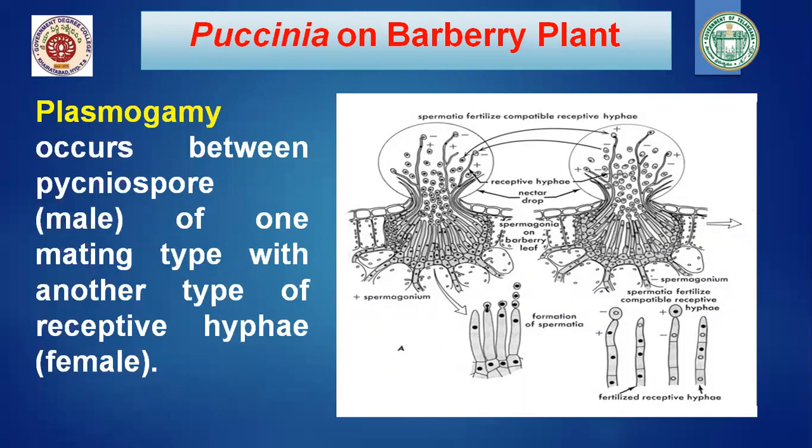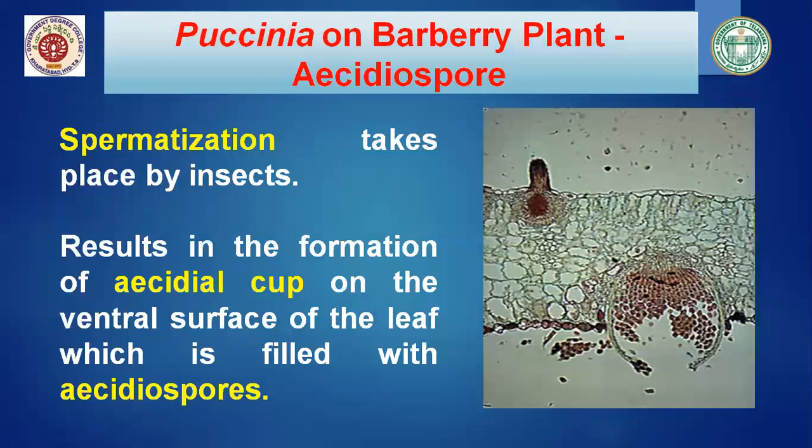This dikaryotic mycelium is formed on the ventral surface of the barberry leaf. It forms a proaecidium on reaching the other surface of the leaf, which appears as a globose mass of hyphae. Then it goes to the next stage and develops into the aecidium, or aecidial cup formation takes place.